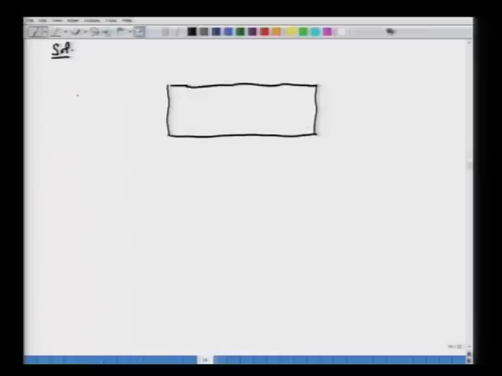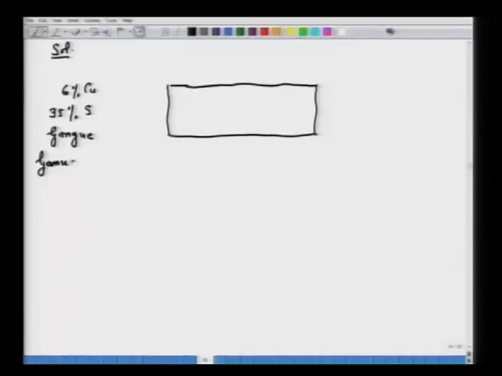So, here is the box. I have now 6% copper, 35% sulfur, and I have the gangue. It is also stated in the problem that the gangue does not contain copper, sulfur or iron.